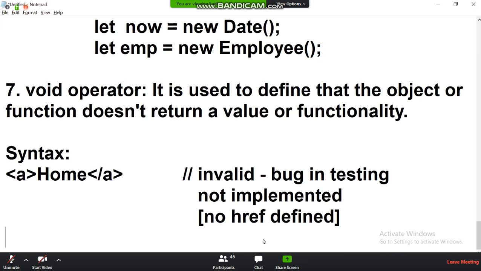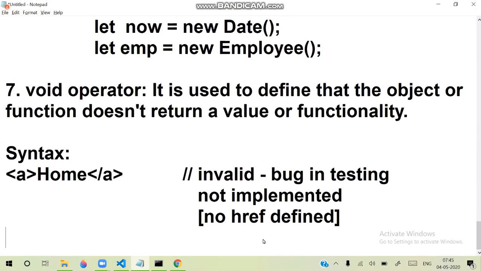It will be reported as a bug, as a problem. Then how do we tell the testing tool, because the testing team will use a testing tool that verifies all this, that this is not a problem, because it will be implemented later? Currently it is not doing anything.